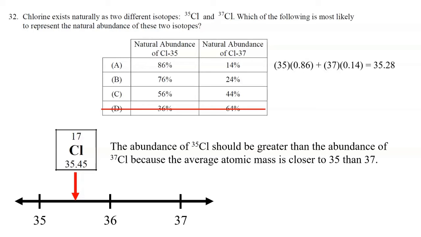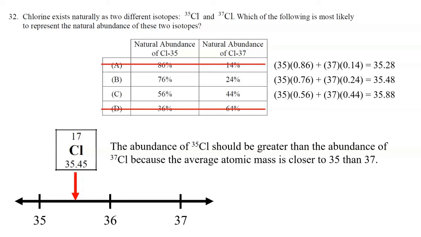35 times 0.76 plus 37 times 0.24. That's looking pretty good. Let's move on to choice C, and we get 35 times 0.56 plus 37 times 0.44, and that's 35.88. That's not close enough. So the best choice, based on the math, is choice B, which gives us an average atomic mass of approximately 35.5, which is close enough to what it says on the periodic table.